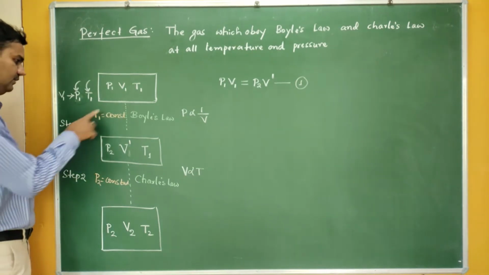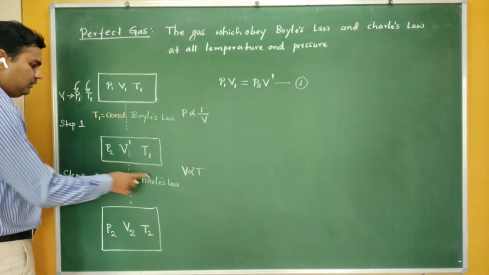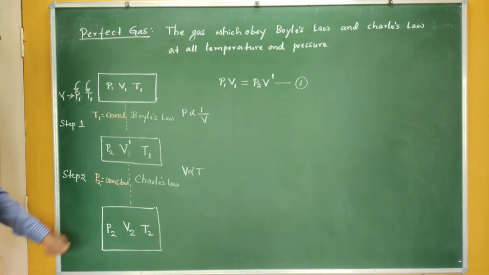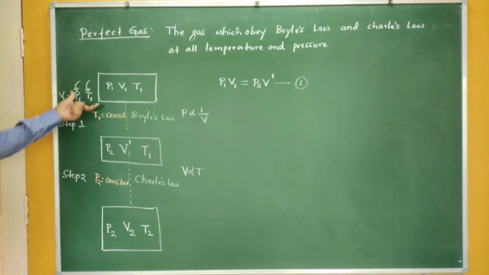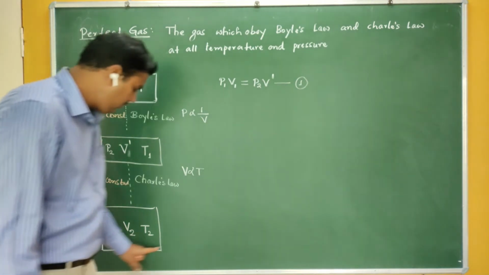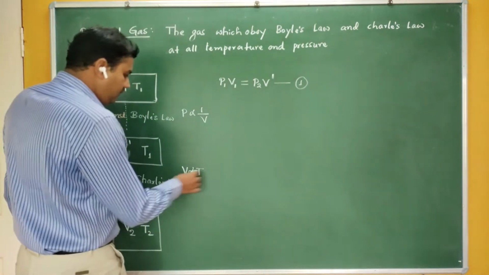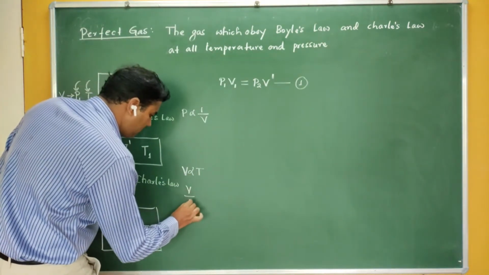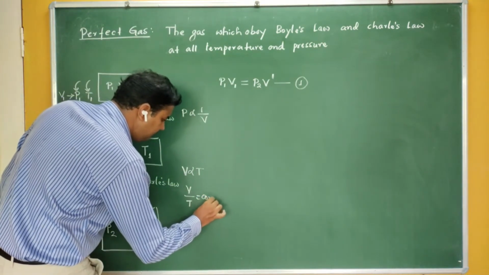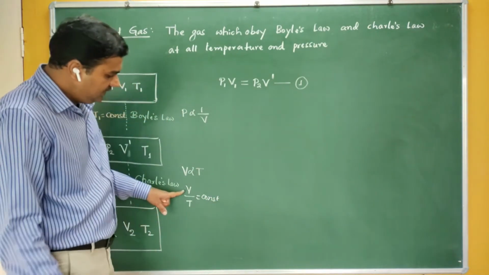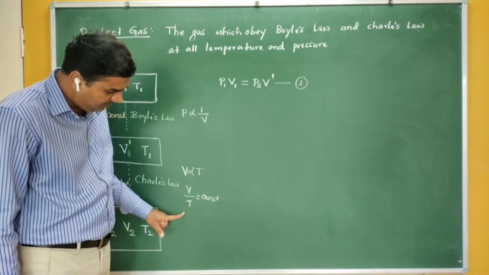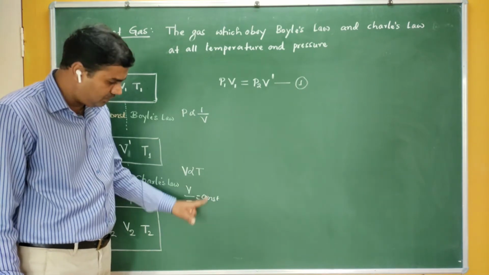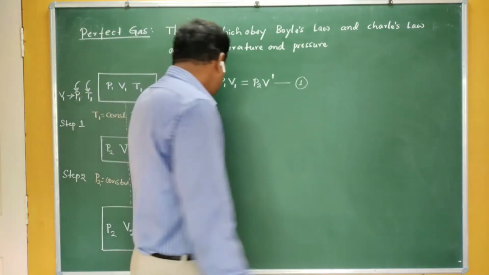In step 1, you are applying Boyle's law. In step 2, you are applying Charles law. So first you apply Boyle's law, then Charles law. Finally, you have converted P1, V1, T1 to P2, V2, T2. If I want to write in mathematical form, V by T is constant. That is the mathematical form of Charles law. That means V1 by T1 should be equal to V2 by T2, that is equal to V3 by T3. That is the meaning of constant here.